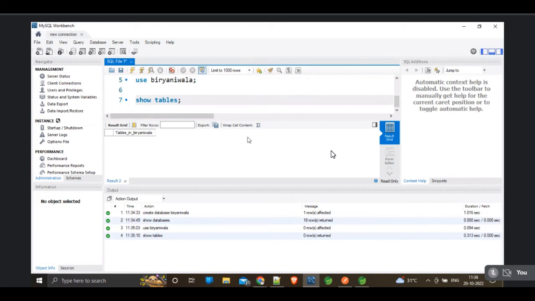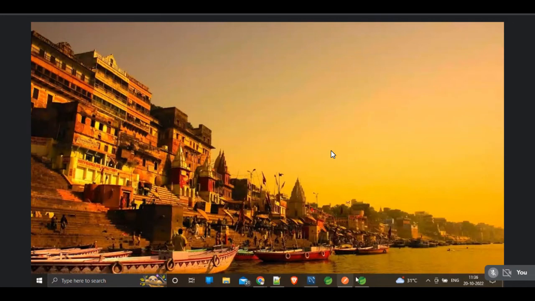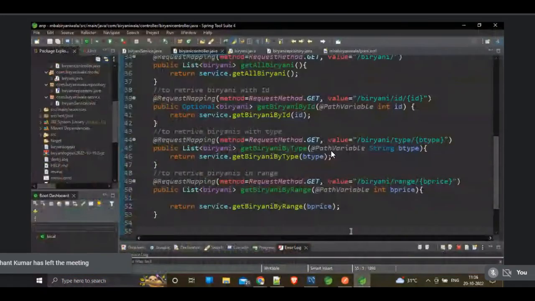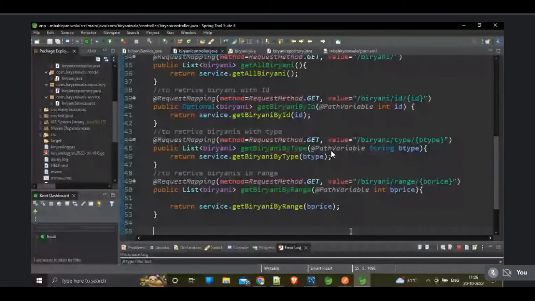Okay. So we have to configure several things in our application right now. We created one database, so we have to connect our database with our application. We have to mention the username, password, driver class name, and so on. We have to mention those things in the application.properties file.